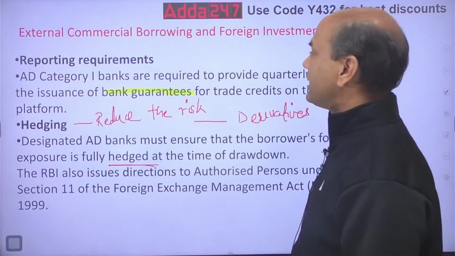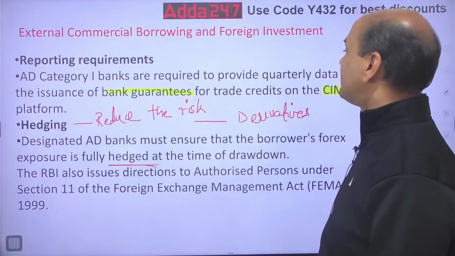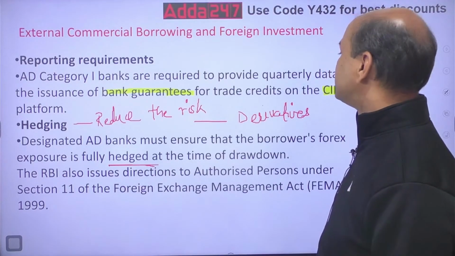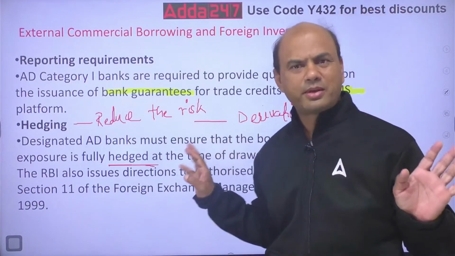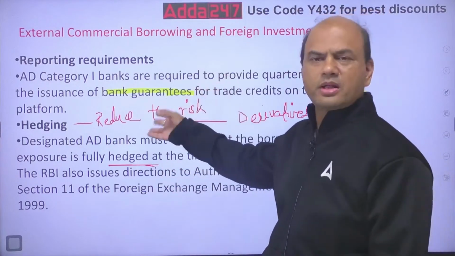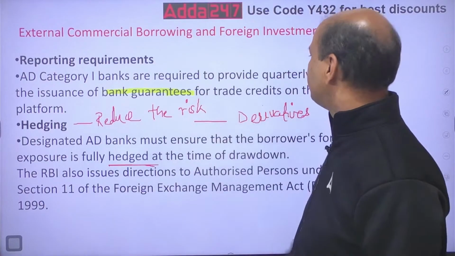AD category 1 banks reporting requirements: they are required to provide quarterly data on the issuance of bank guarantees for trade credits on CIMS platforms. Now CIMS is what? That is basically a platform given by RBI. Don't think that much. So you have to put the reporting of these bank guarantees on a quarterly basis.